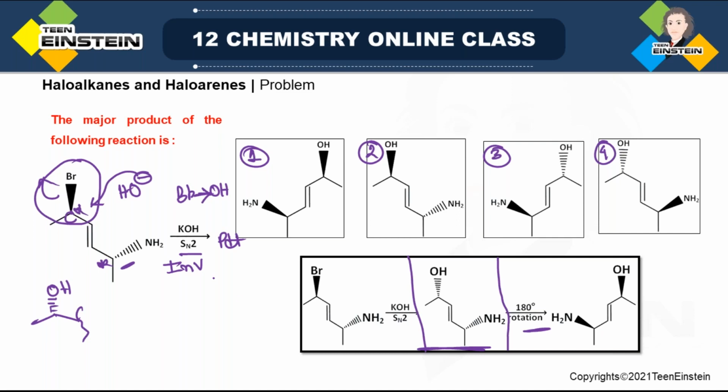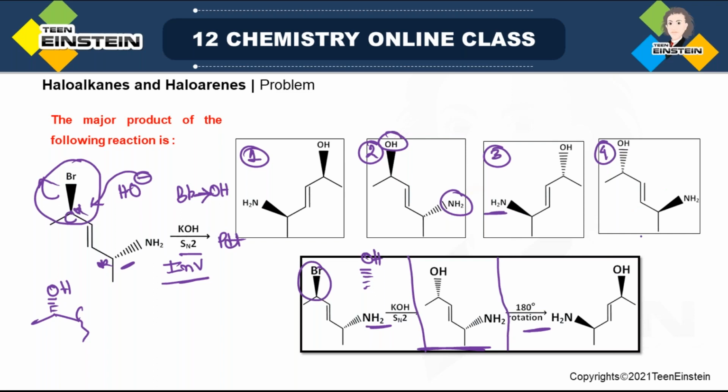We know in SN2 inversion is there. That means the C-Br bond will now be like this. Now both OH and the existing NH2 group are on the same side, both below the plane. But if you look at options 2, 3, 4, they are not on the same side. Either OH is above and NH2 below, or NH2 above and OH below.